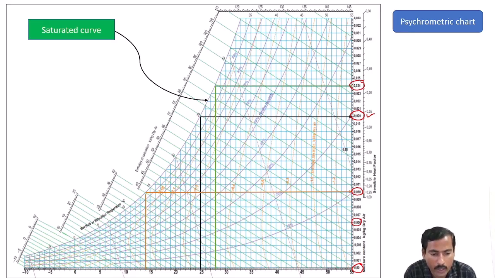It can be held by 1 kg of dry air at 28 degrees Celsius, and the minimum is again 0. If it is holding 0, it is dry air. If it is holding 0.024 kg, it is saturated air. In between 0.024 and 0, if it is holding any amount, then it is unsaturated.